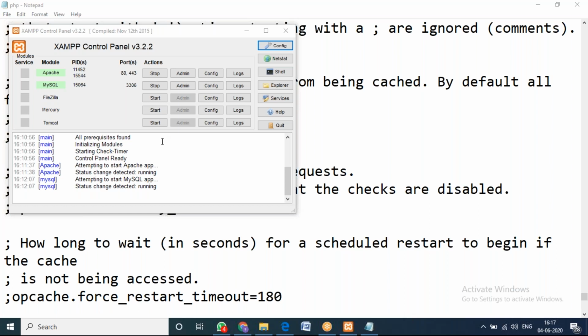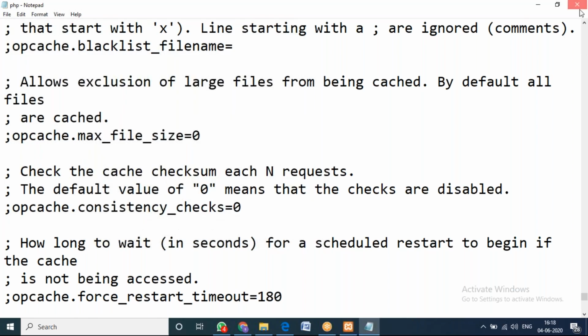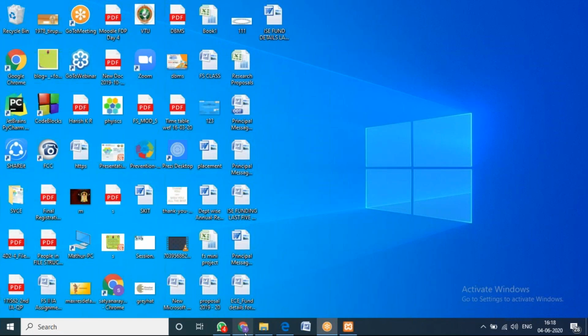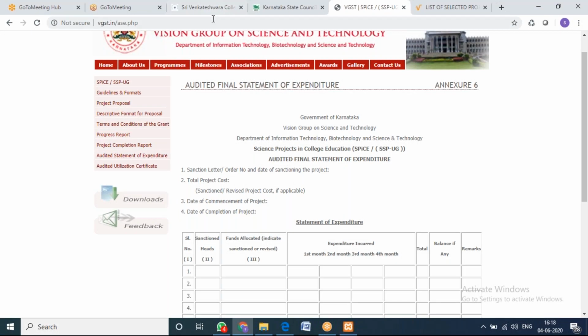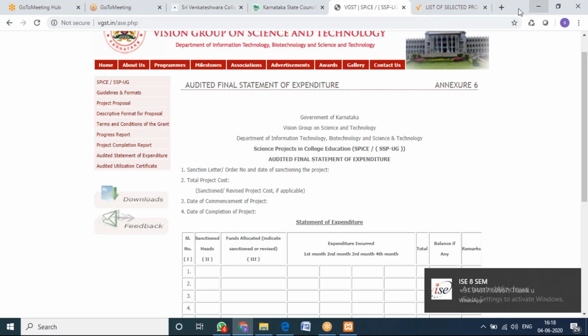So if your Apache and MySQL is working, fine. Don't worry about the Tomcat. You stop the Tomcat service and leave it as it is. Okay. So once you start this, you just minimize the screen. So nothing to do with that. The control panel work is done. Now you go to browser. So any of the browser you can go. So suppose I'm just going to Google Chrome.